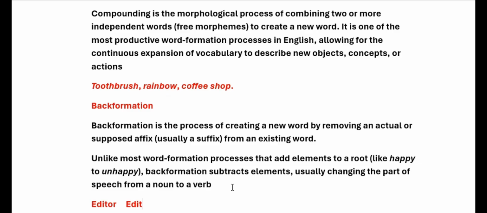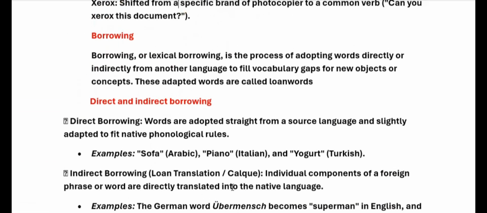Back formation is the last method or process of word formation, in which new words are formed by removing the supposed affix from an existing word. For example, "or" is removed from editor to make a new word, edit. It basically changed the part of speech from noun to verb. Okay, so these were all the processes of word formation. Let's recap what we learned today.